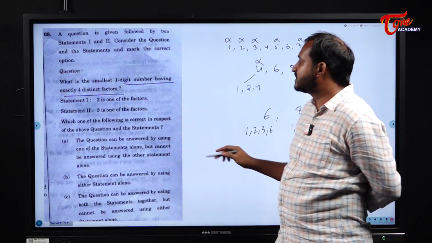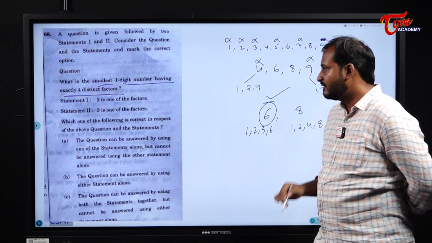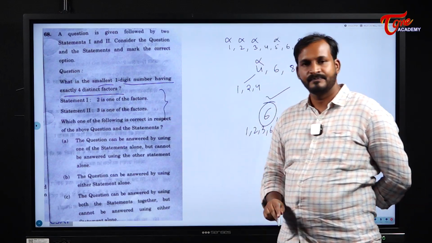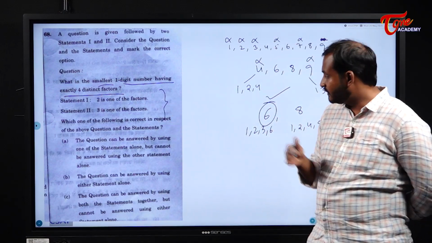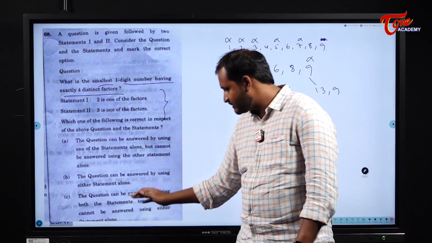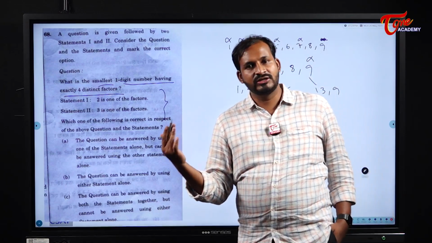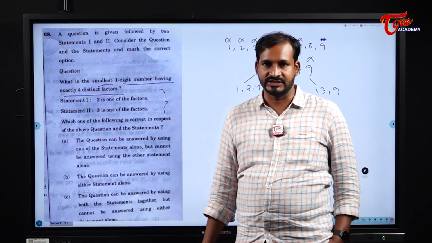Okay, good. Now see here, smallest one. What is the smallest one among these two? 6. Did I read the statements here now? Till now did I read the statements? No. Without reading the statements itself, I was able to answer the question, right? So here, and it is not mentioned, but the fourth option is, without using the statements itself, we can answer the given question. Yes, we can answer.